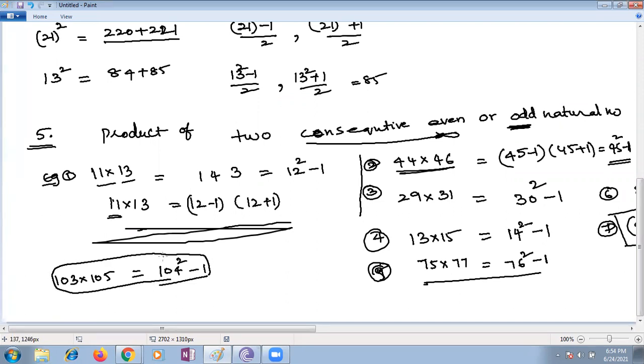Ma'am, I have a doubt. Yes, Pallav. Ma'am, 1 square is 1 itself, so can we write 104 minus 1 whole square? No, that is a different one. Ma'am, that will become 104 square plus 1 because the power of the 1 will be even. Can we write it as this one whole square? Is it correct? No, it is not correct. Minus and minus 1, it will become plus 1. Yeah, a minus b whole square.